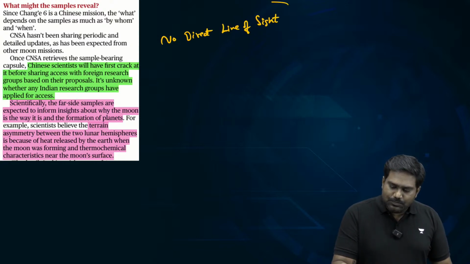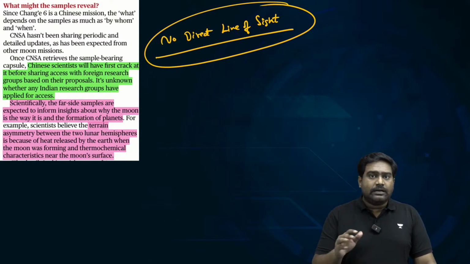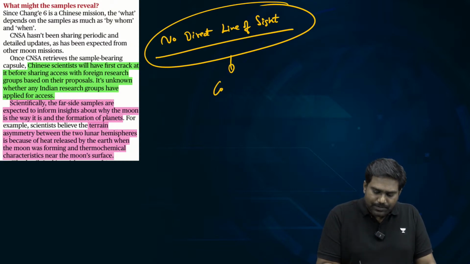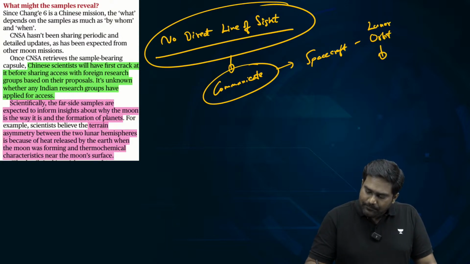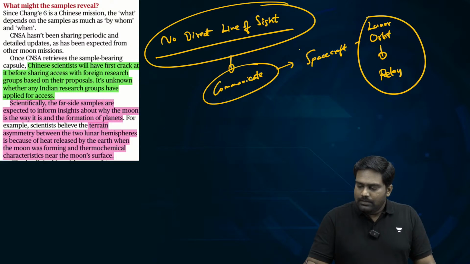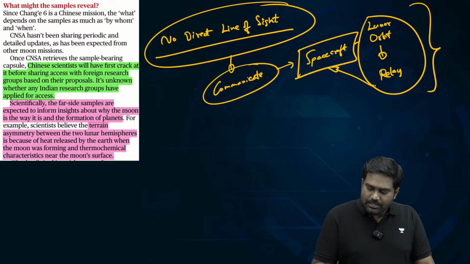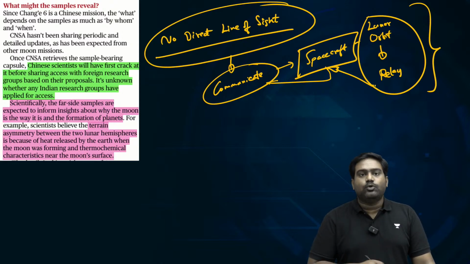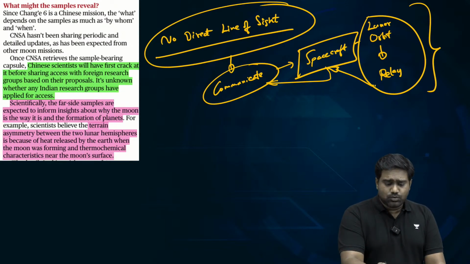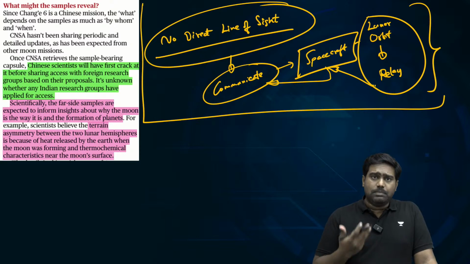Since the far side is almost permanently hidden from the Earth, there is no direct line of sight, which can affect communication. You can't directly communicate, which means you need an orbiter. You need a spacecraft in the lunar orbit that can act as a relay, that can collect the signals from the lander, the rover, and relay those signals via this lunar orbiter back to Earth. So this is what makes such missions all the more complicated.